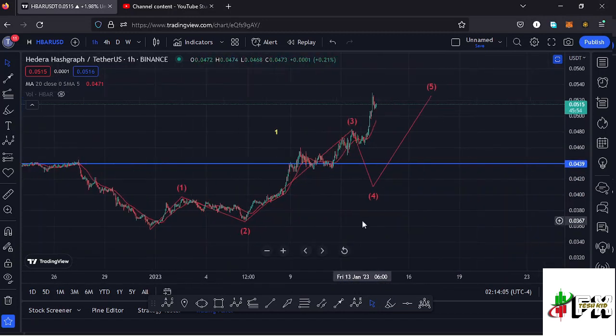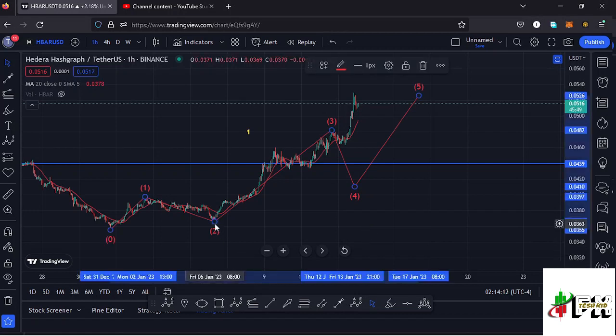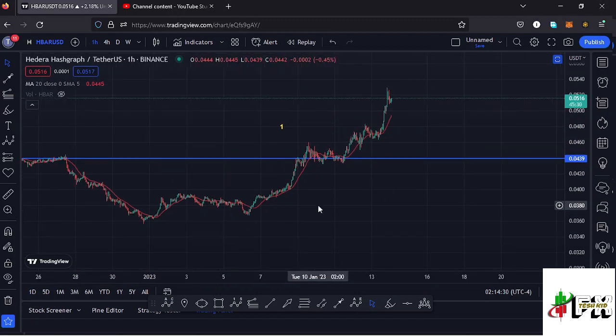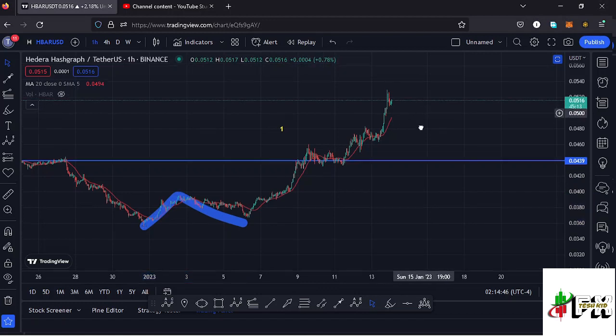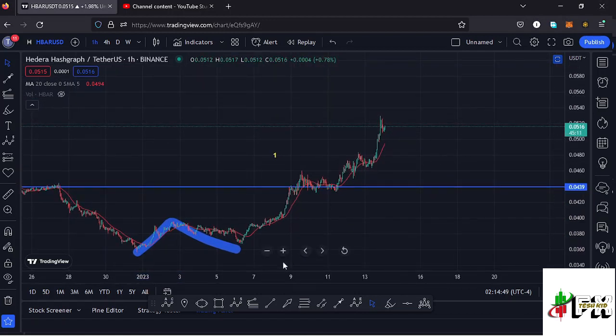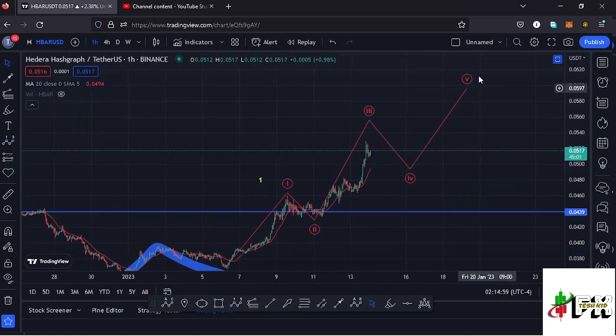And this is an Elliot wave structure that I had shown you in my previous videos, and in this video I want to make a few adjustments to this Elliot wave structure where I can have an even more bullish movement here on the Hbar chart, where we can term this first movement over here as a 1-2 setup. So we can have that as a 1-2 setup, and after finishing the 1-2 setup, whatever we are seeing right here is another 3 wave, that is a 5 wave structure to the upside, where we can have the Elliot wave structures having that as the first wave, then a wave 2, then we in the formation of this wave 3 before we see a wave 4,